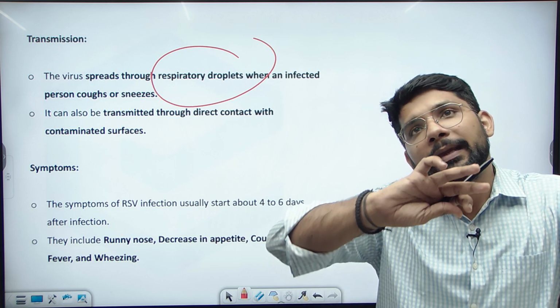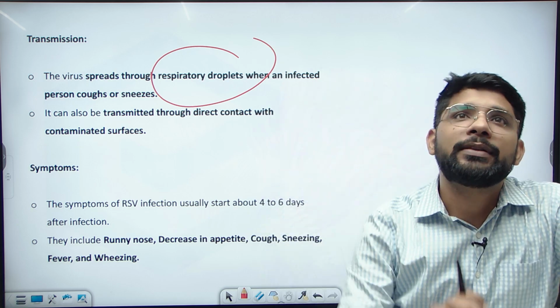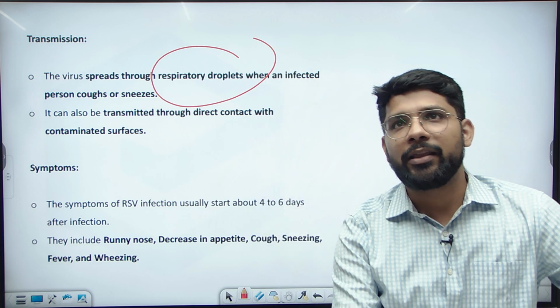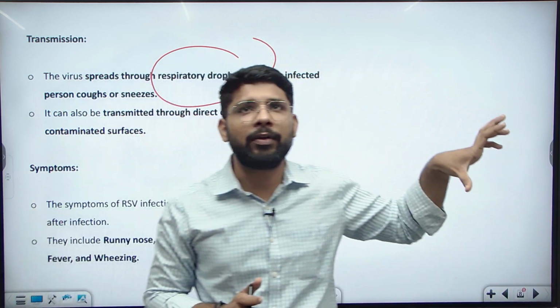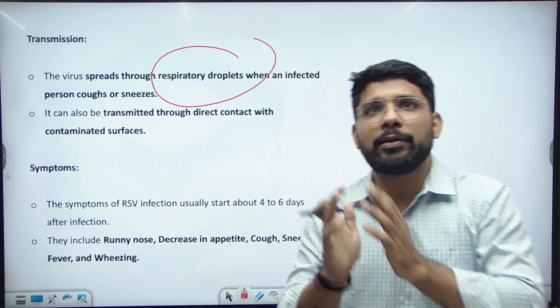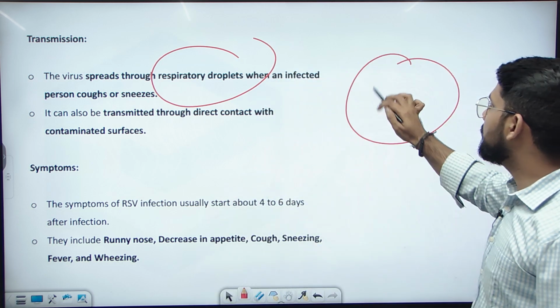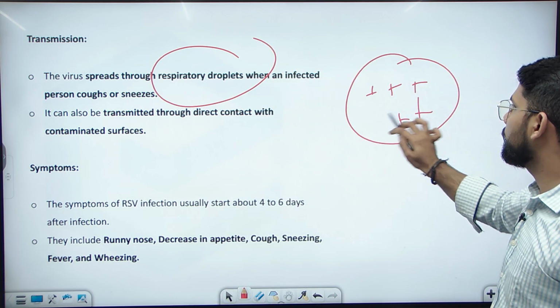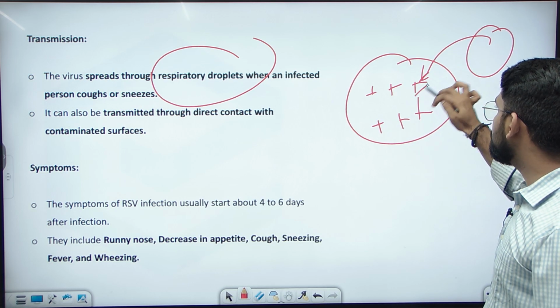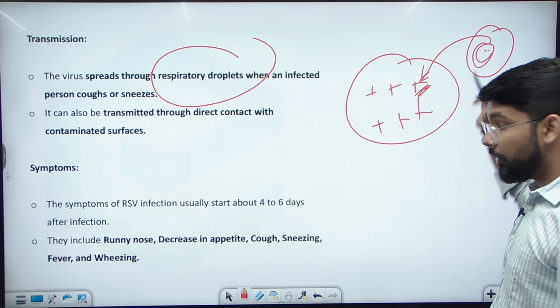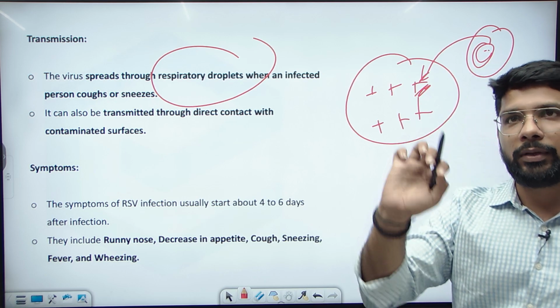It can also be transmitted through direct contact with a contaminated surface. Like the patient is nearby to any surface and the droplets are spread onto that surface. Like this is the surface and here are the droplets. And a new person comes here and comes in contact with these droplets, they can also suffer from the RSV.